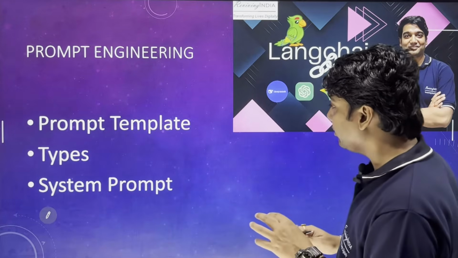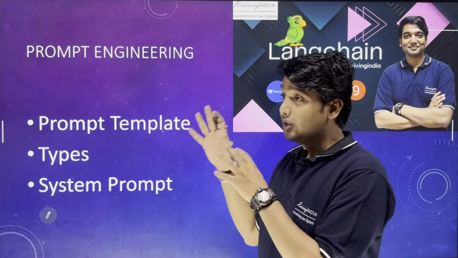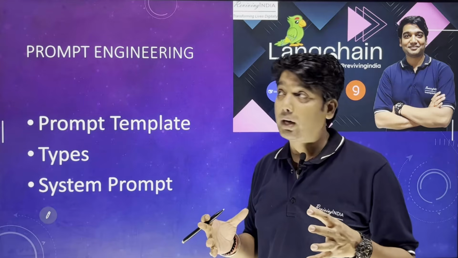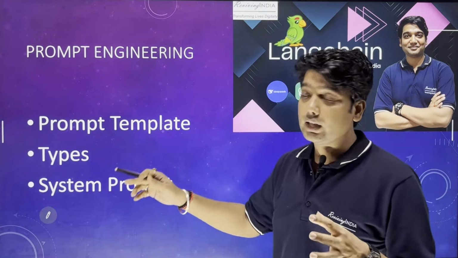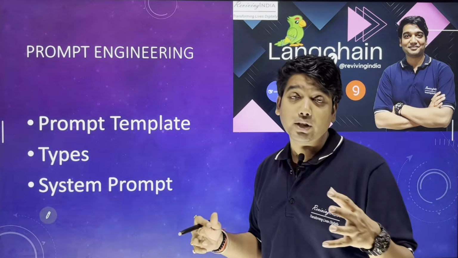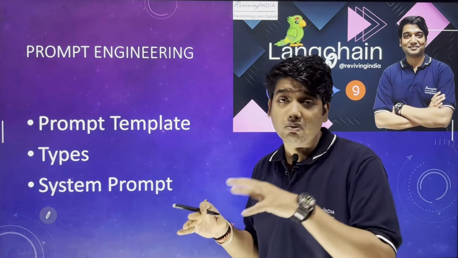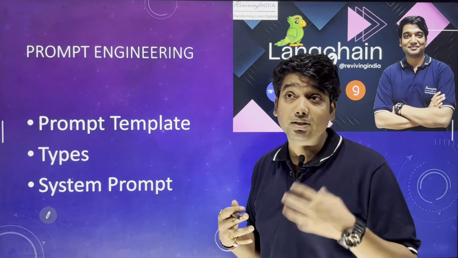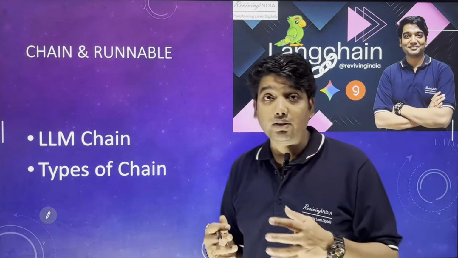Now moving to the next slide. The next slide is prompt engineering. This is where engineering comes into the picture. With the help of a powerful prompt, you can definitely do the AI activity. So we will be learning here the prompt template and what the core components of a prompt template are. Apart from that, we will be learning the types of prompt templates, in which condition we will be using which type of prompt, and then of course the system prompt, how we define the system prompt, which is immutable.